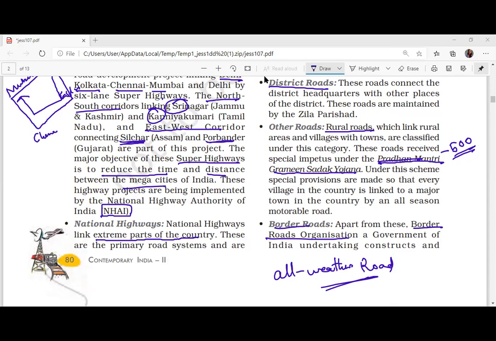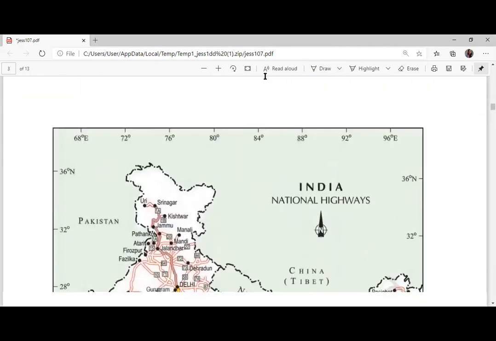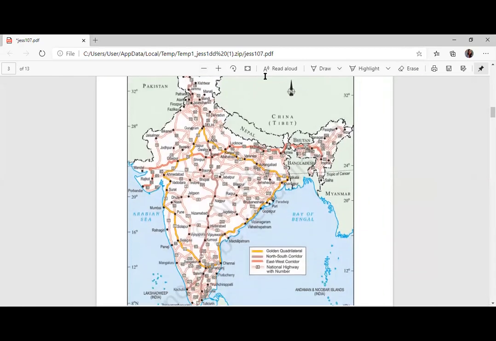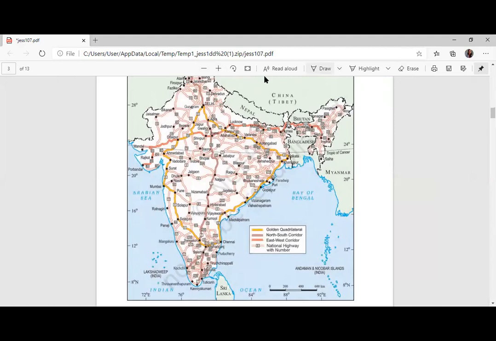So they construct the border roads also across the Chinese border, Indian border, all this. Are you able to see the map here? Yes, this yellow color is the Golden Quadrilateral. Then you got the north-south corridor. Likewise, the east-west corridor also. It is getting connected.